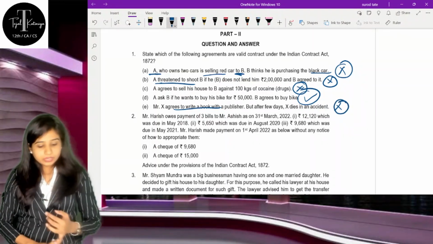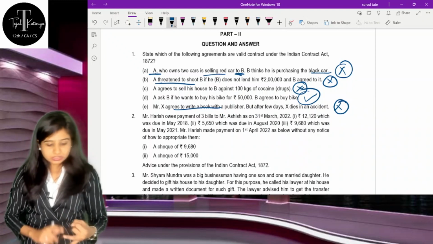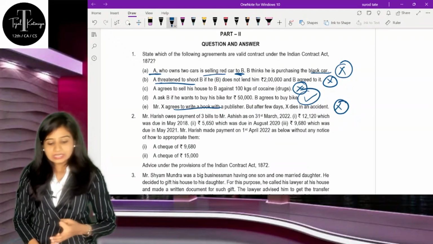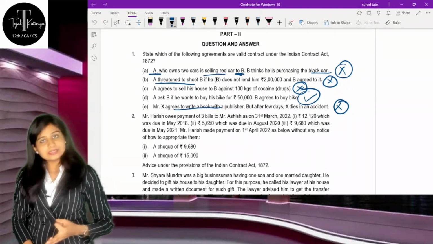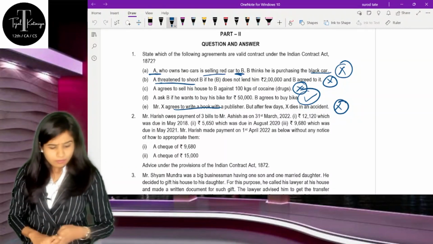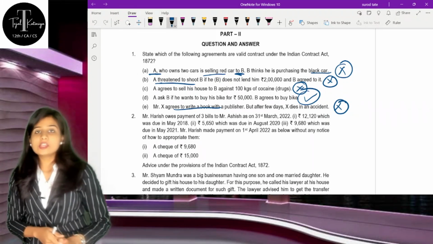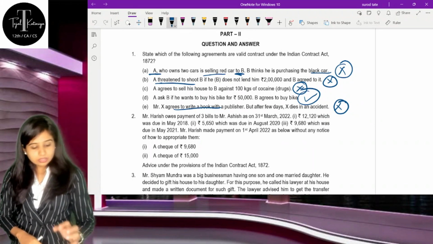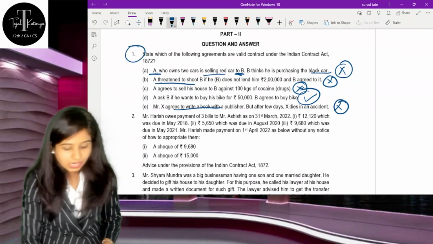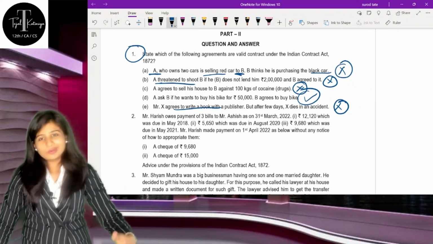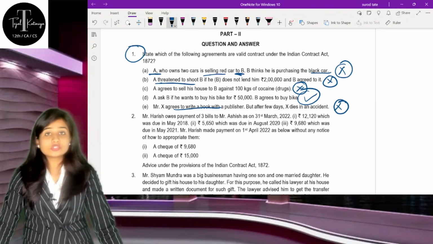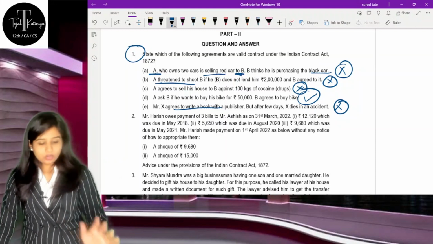So here, first, consensus ad idem was missing; second, coercion was there; third, illegal contract, illegal consideration or unlawful consideration; fourth, it was a valid contract; and fifth, it becomes impossibility of performance. So here the first question is based specifically on whether the contract is valid or not.